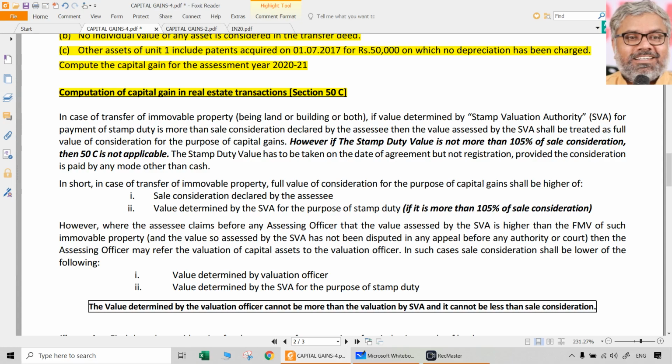We discussed it in the chapter of PGBP. I told you the same logic will be applied in section 50C of capital gains also then. Now we are going to apply that for this chapter of capital gains under section 50C.